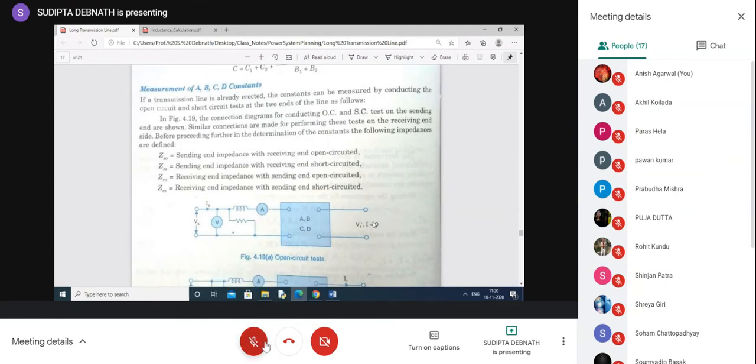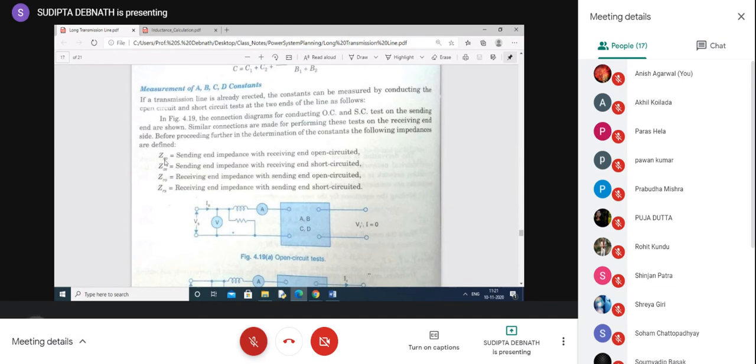Okay. Then next, you short circuit the receiving end. Again, find V by I. What is ZSO? ZSO is actually equal to Vs by Is. Vs is given by this one, Is is given by this one. Vs by Is when receiving end is open.